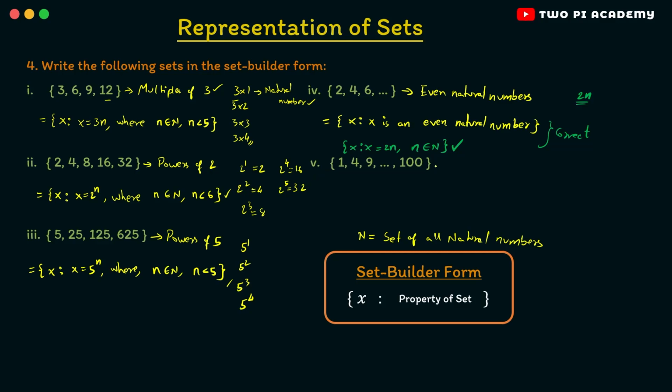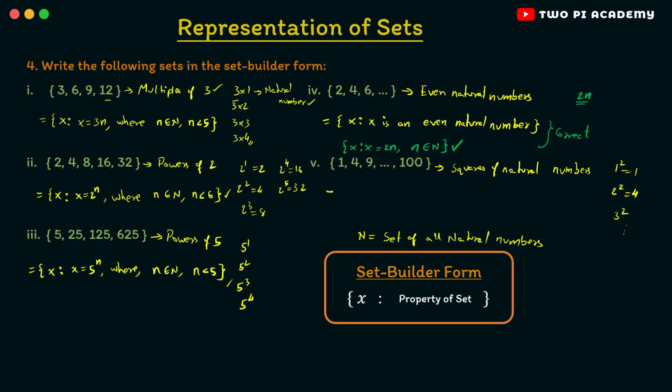And now we have the last one, 1, 4, 9 and so on until 100. These are squares of natural numbers, right? 1 is nothing but 1 squared, and then 4 is nothing but 2 squared, and then we have 3 squared and so on.